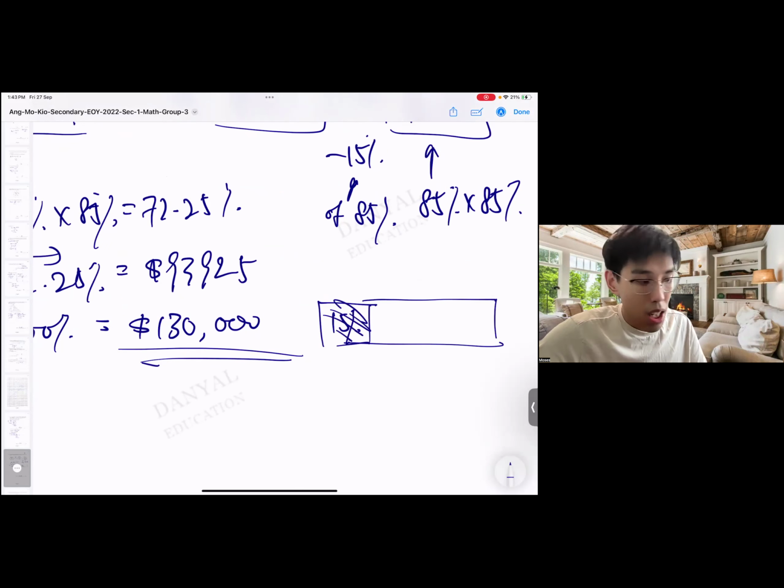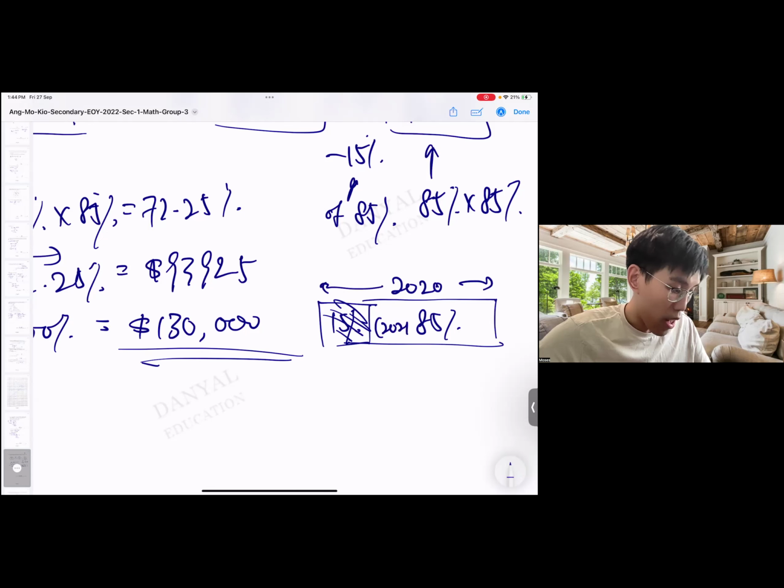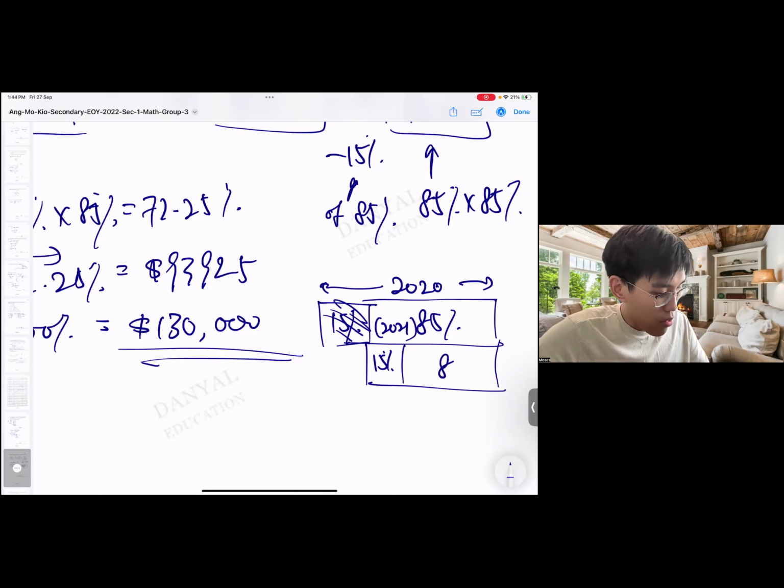First year, so I'm left with 85%. Okay, so this is 2020. This is 2021. Then it's dropping 15% of this 2021, so it's dropping another 15% here. And then 85% is 2022. So what they are meaning here in this question is that this value is 93925.